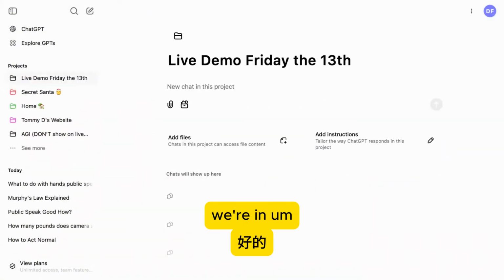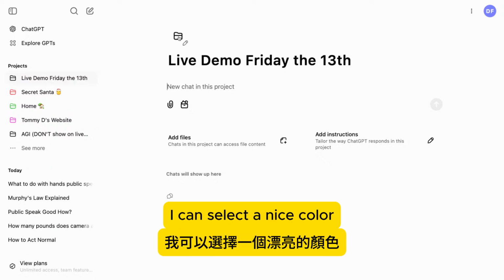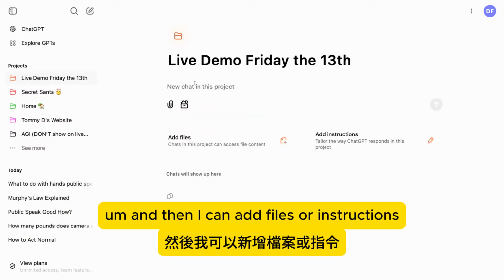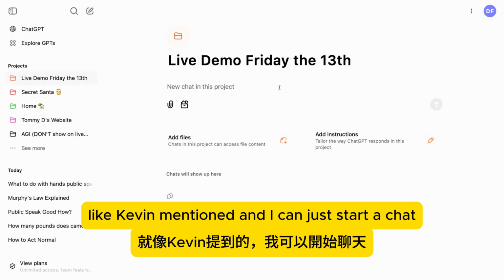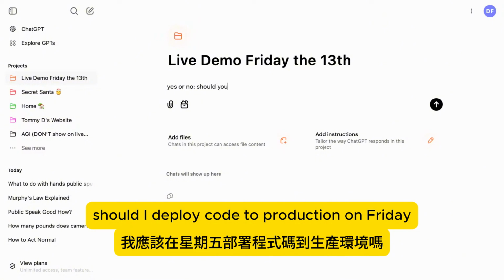Okay, we're in. So I've created a project here. I can edit the project title if I want. I can select a nice color, which helps me customize it in the sidebar there. And then I can add files or instructions like Kevin mentioned, and I can just start a chat. So let's say yes or no, should I deploy code to production on Friday?